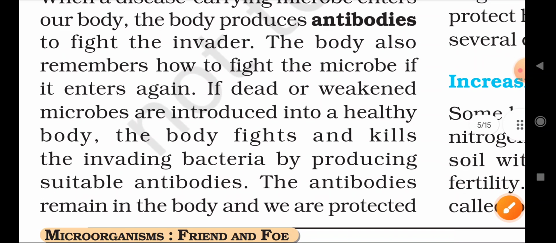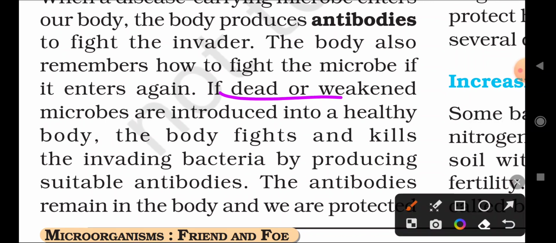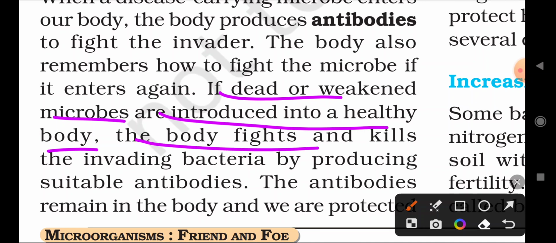Understood? Okay. So if dead or weakened microbes are introduced into a healthy body, meaning completely weakened or dead microorganisms are introduced into a healthy person's body, the body fights and kills the invading bacteria by producing suitable antibodies.